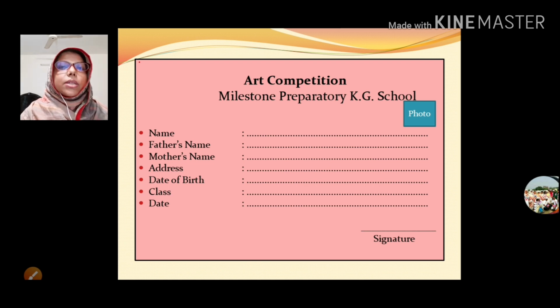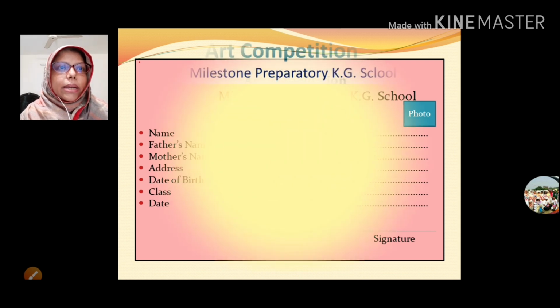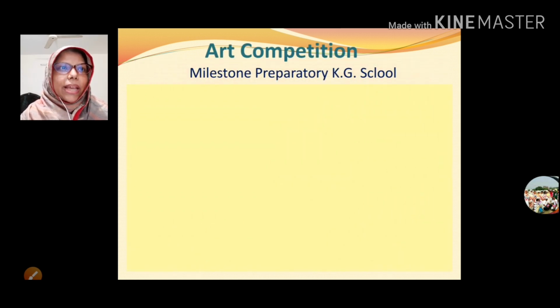The caption is about the art competition, and then the institution name, Milestone Preparatory KG School. When you write, you must remember it. At first you need to write the caption first. Then after that, look here, I mention the portion of this art competition.